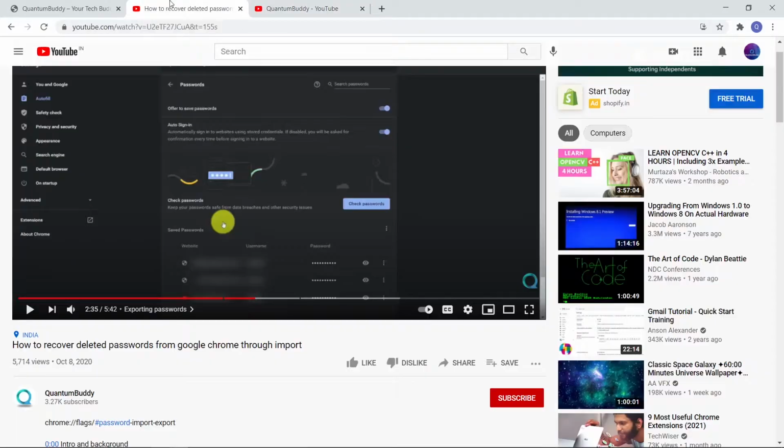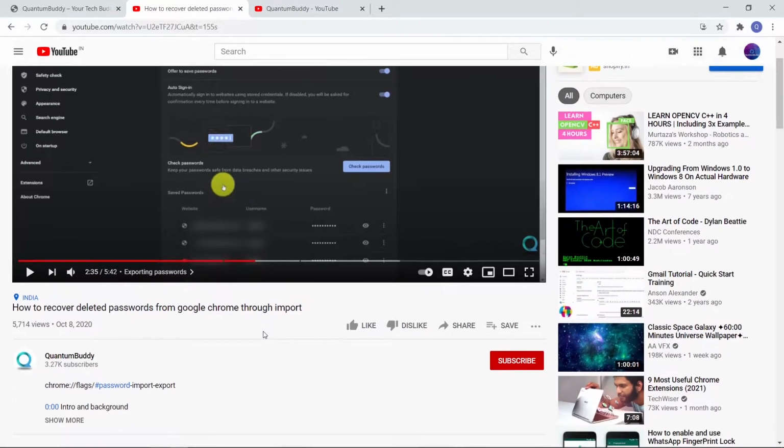In the month of October 2020, I was deleting cache and by mistake I deleted history and passwords. Then I went into panic mode because I lost all my passwords, and it was always syncing with Google, so everywhere all my passwords were lost. Then I thought of how I can get back my passwords, and I found a way to do that.